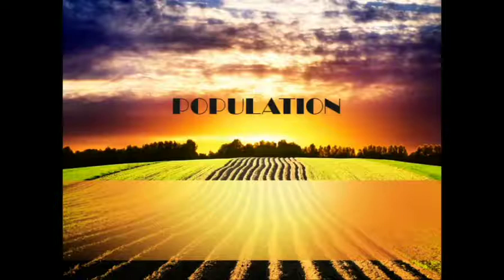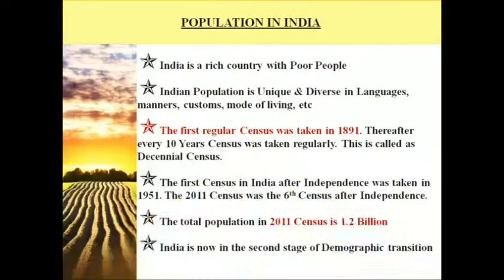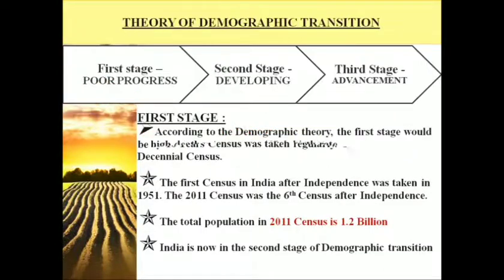The final problem, but a major problem in the Indian economy, is population. It is said that India is a rich country with poor people. The Indian population is very unique because we have diversity in language, manners, customs, and mode of living. How do we measure population in India? It's by the census method. The first regular census was taken in 1891, but after independence the first census was in 1951, and the 2011 census was the most recent, the sixth taken after independence. It is said that India is in the second stage of demographic transition.